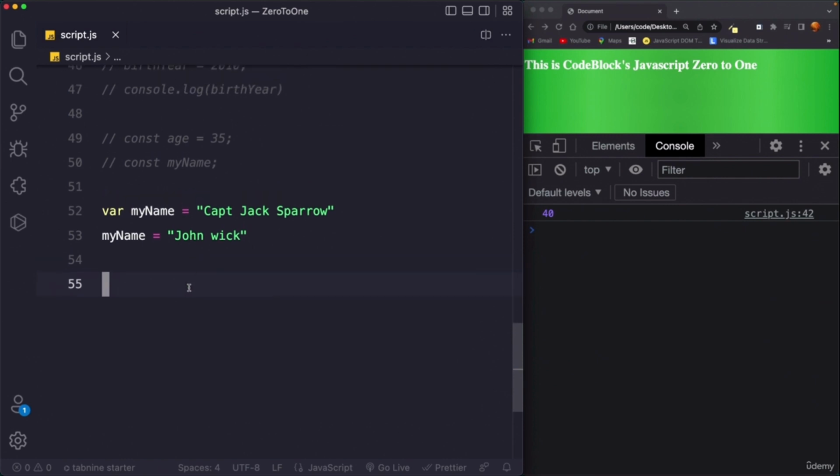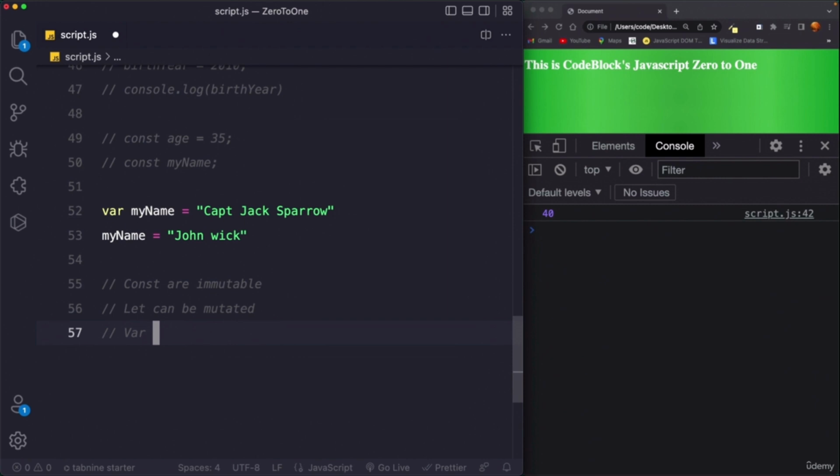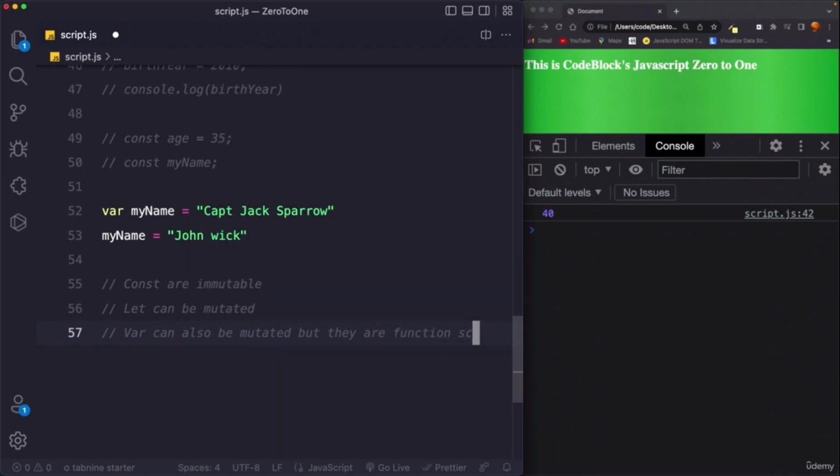But just to summarize this video, I want to tell you that const is immutable, let can be mutated, and I can say var can also be mutated, but they are function scoped. Okay, so this is the difference between const, let and var, but we are going to talk about most of the advanced topics like scoping, how a scope and a scope chain works, what is the actual difference between var and let, a little bit later in our playlist.